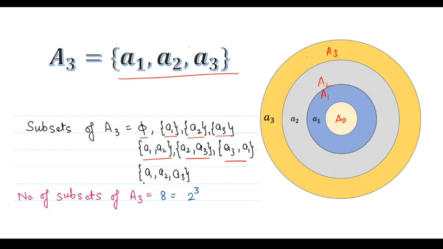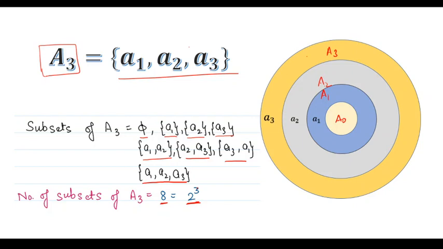And taking three at a time, {a1, a2, a3}, which is equal to the set itself. So the total number of subsets of A3 is 8: 1, 2, 3, 4, 5, 6, 7 and 8. I can write 8 as 2 raised to power 3.